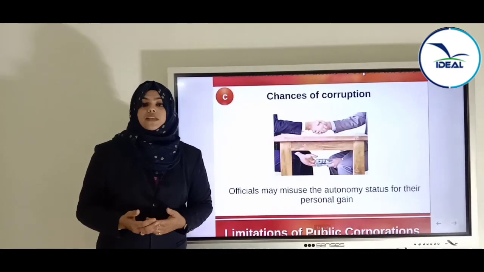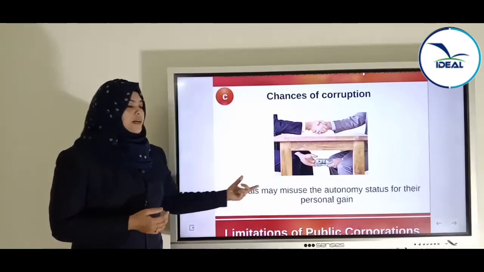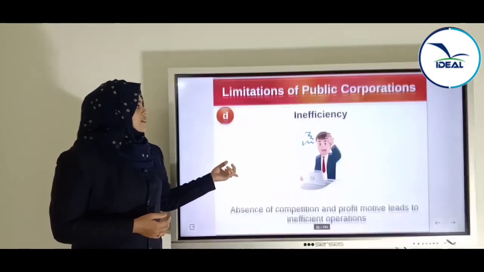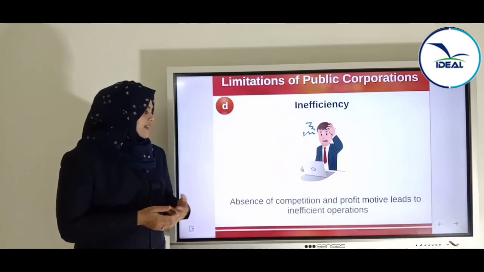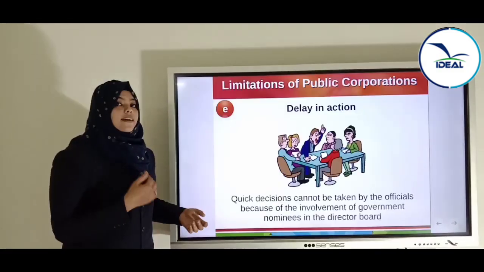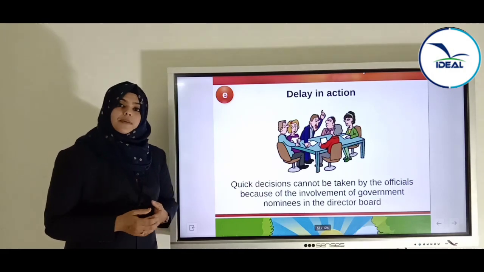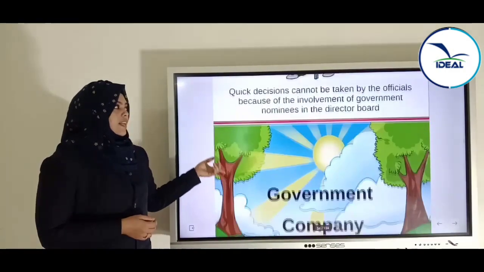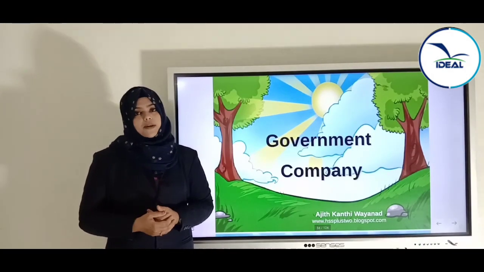That is, the government officials can misuse their official status for personal gain. And next is inefficiency, that is, because of the absence of competitors and profit motive leading to inefficient operations. Delay in action can also happen because of the involvement of government officials. Okay, so these are the limitations of public corporation.